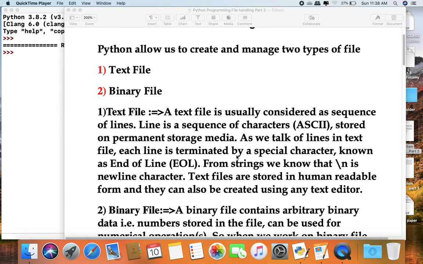So in a line, end of line is the terminator, and in a string \n is the terminating character. Text files are stored in a human readable form and they can also be created using any text editor.